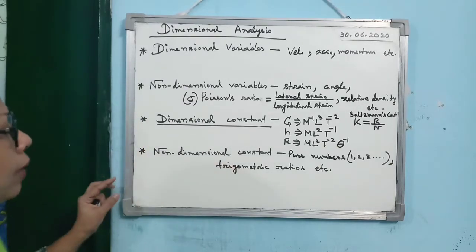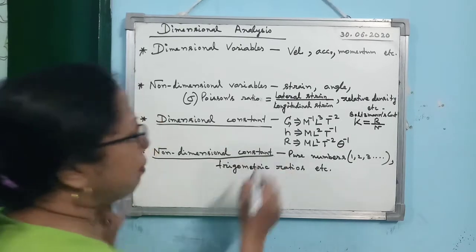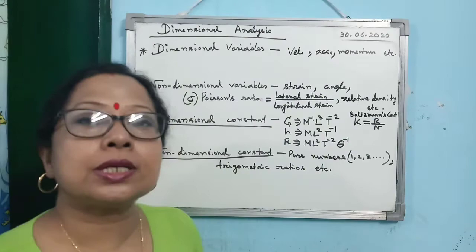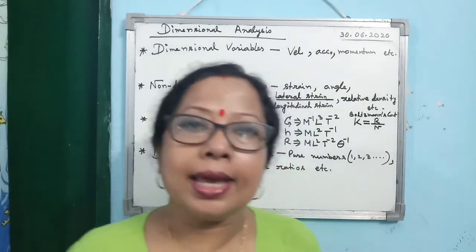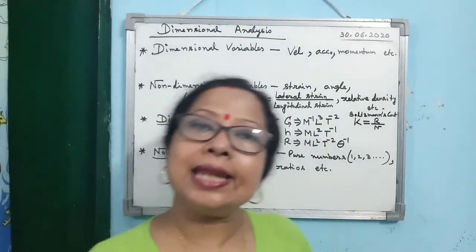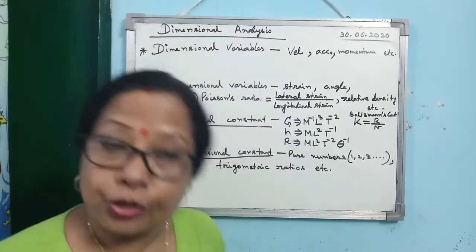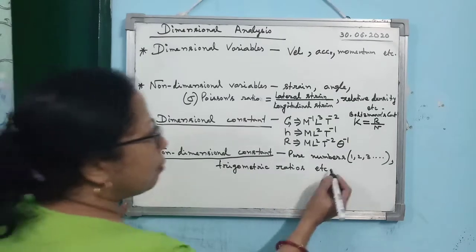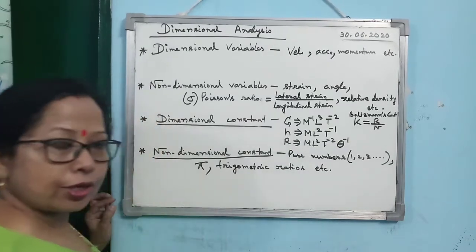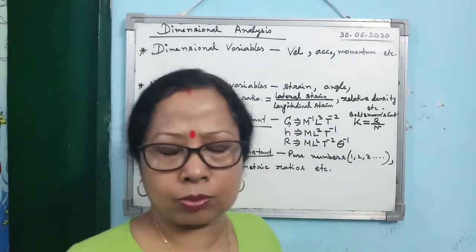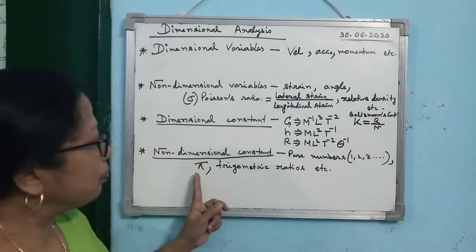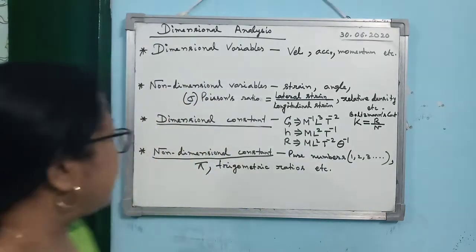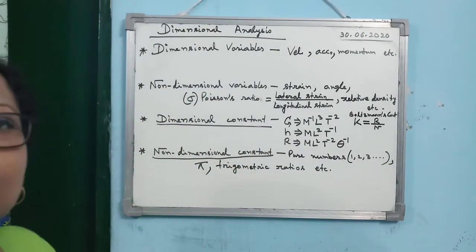The next category is non-dimensional constant. Their values are constant, and these physical quantities also do not have any dimension. What are they? Any pure ratio, any trigonometric ratio, any pure number, pi. Here I forgot to write pi also. Pi is 22/7 or 3.14. So pi, trigonometric ratios, pure numbers are examples of non-dimensional constant.